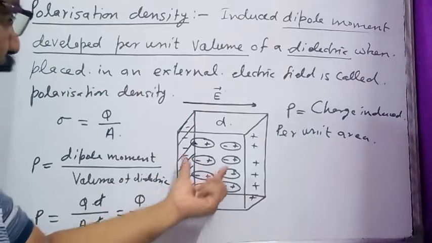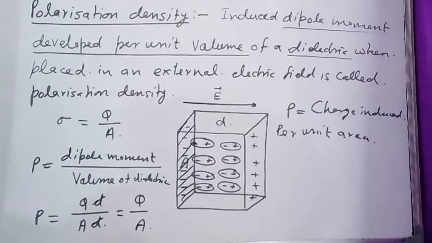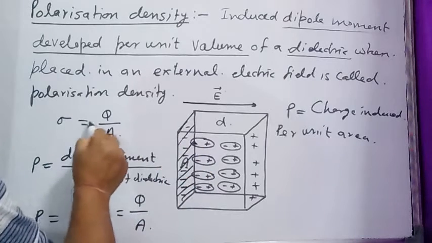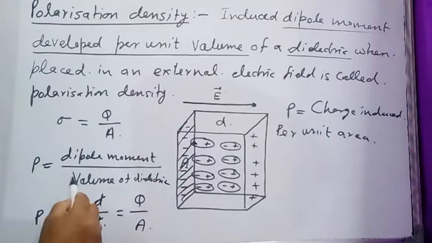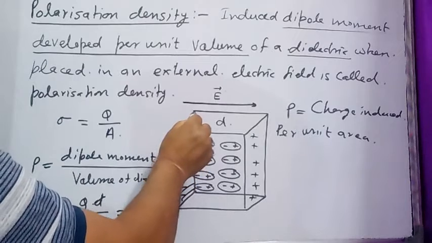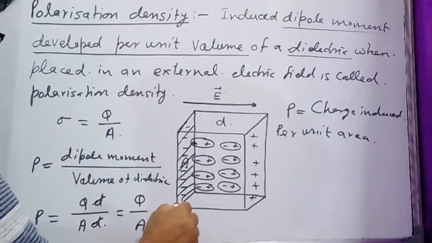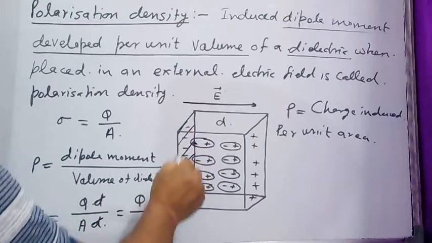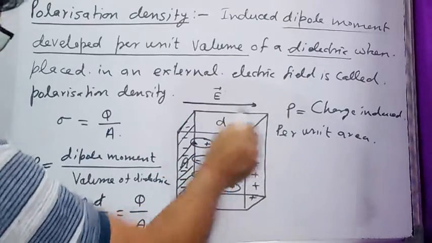What is the induced dipole moment? The surface charge density of the dielectric slab is sigma equals Q divided by A, where Q is the charge acquired or induced on the left face of the slab or at the right face of the slab.